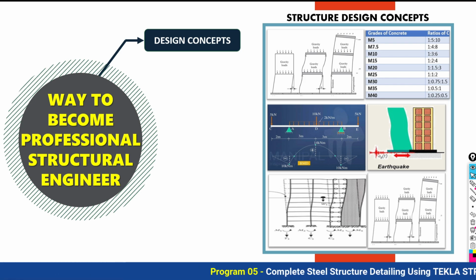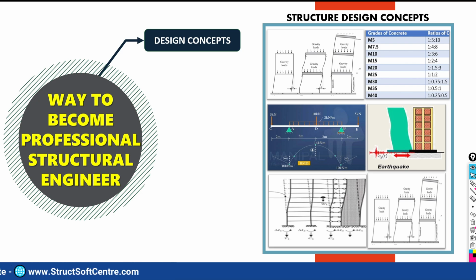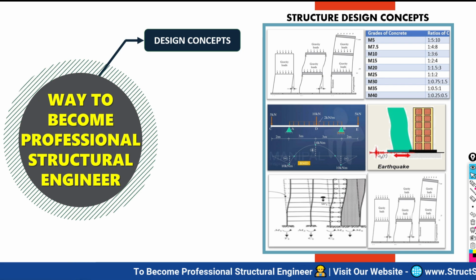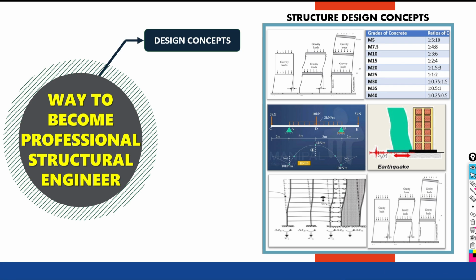Here it is actually the same thing, the basic concept: what the different material properties are, when to use those material properties, what the different types of beams are, what the different types of columns are, what the different types of framing systems are, what the different types of loads are, gravitational load, lateral load, wind load, static load, dynamic load. If I apply that load over my structure, how is my structure going to respond, how is it going to deform? What is static analysis, what is dynamic analysis, what is a property modifier, what is meshing. All these things you have to learn conceptually.